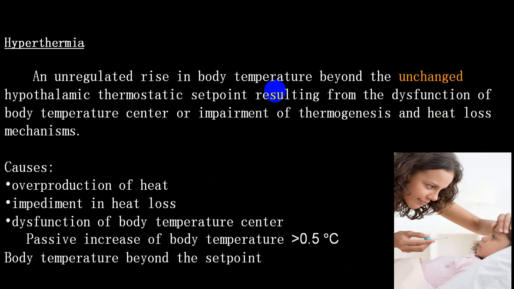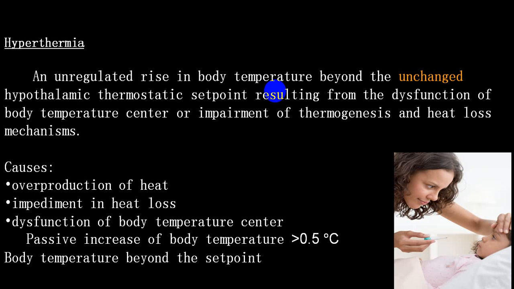So hyperthermia is an unregulated rise in body temperature beyond the unchanged hypothalamic thermoregulatory set point. There is no change in the thermoregulatory set point and still the body temperature is elevated. We label that as hyperthermia. This is very frequently because of dysfunction of the body temperature center, which we call the thermoregulatory center, or impairment of thermogenesis and heat loss mechanisms.